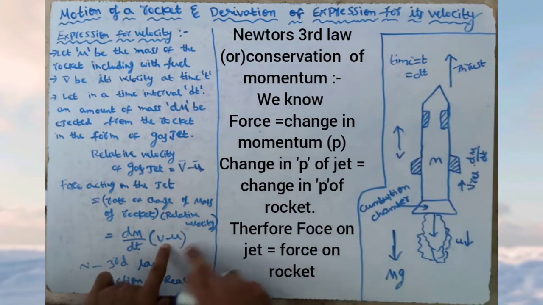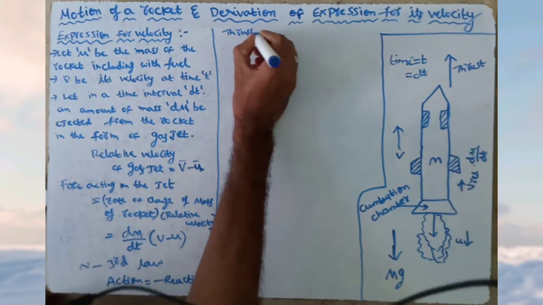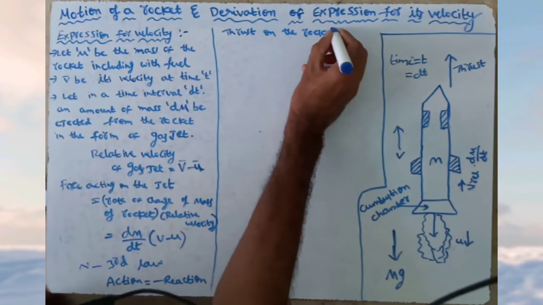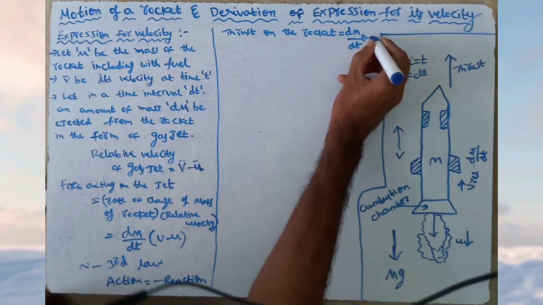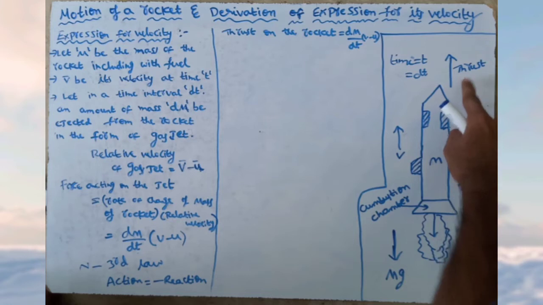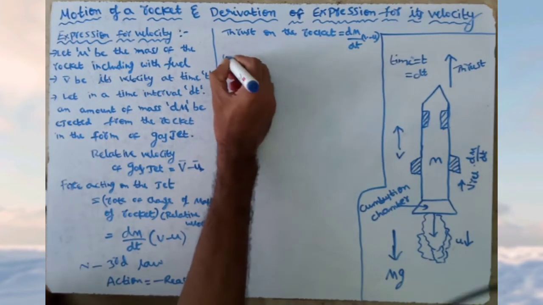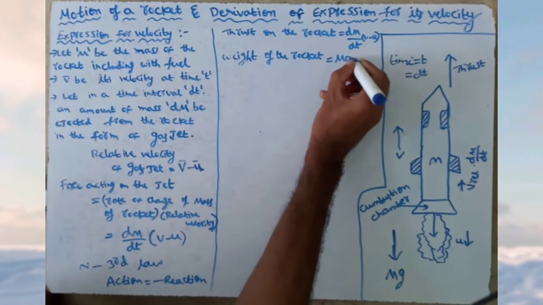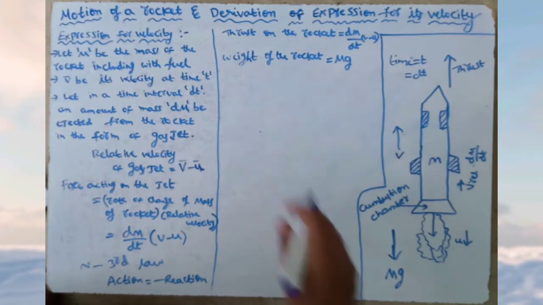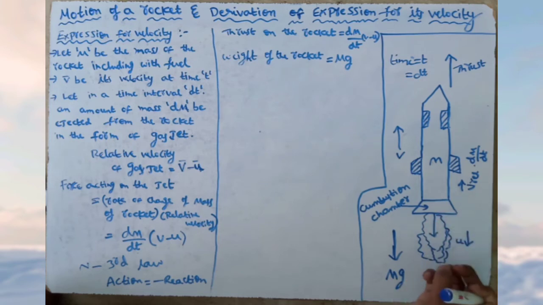Here this force is acting on the jet. This force, which is equal to the thrust on the rocket, is equal to dm by dt into (v minus u). Thrust is one of the forces acting on the rocket, and another force acting on the rocket is mg, the weight of the rocket. mg is the weight of the rocket, another force which is pulling the rocket towards earth.